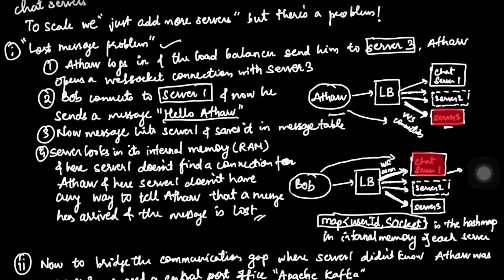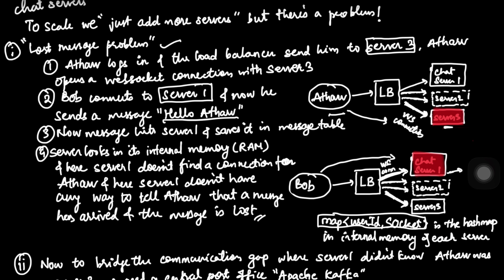Okay, and it has no way to talk to other servers as well, because from Bob's side the message is sent, and from Athar's side he is online but he doesn't see anything, and that message is effectively lost. So this is a classic distributed systems failure. You would actually see it in many systems, and this is what we call siloed state. So our servers are islands that don't know each other, and this is the problem now.